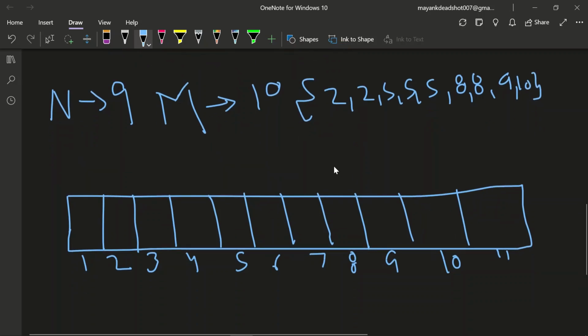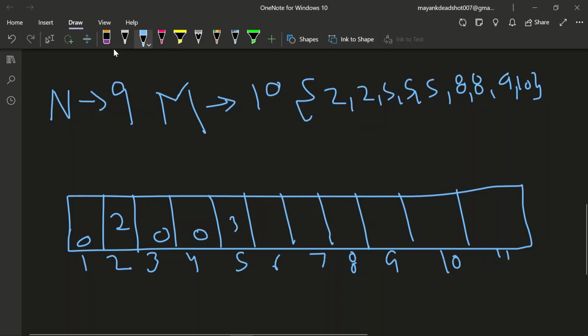So what we will do is count the frequencies of these numbers. 2 is occurring 2 times, so we will make it 2, and all the other numbers should be 0 initially. And 5 will be 3.